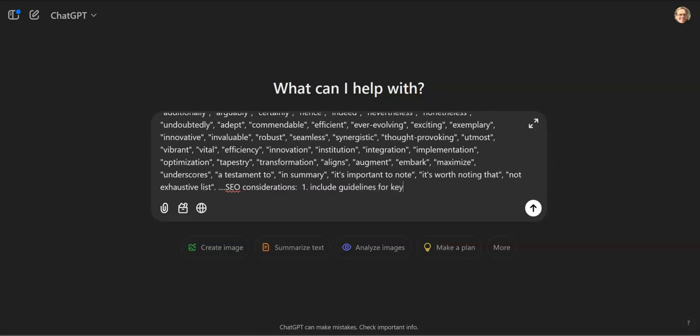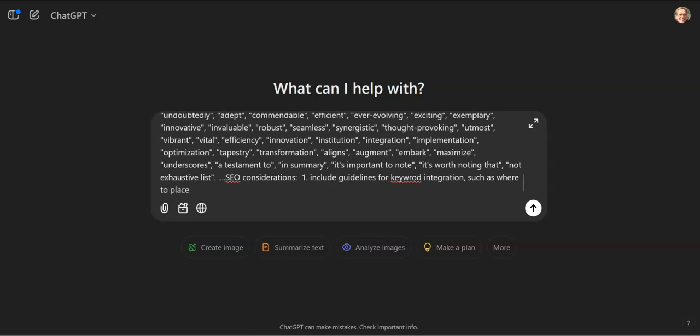Guidelines for keyword integration, such as where to place the primary keyword, headings, what else?